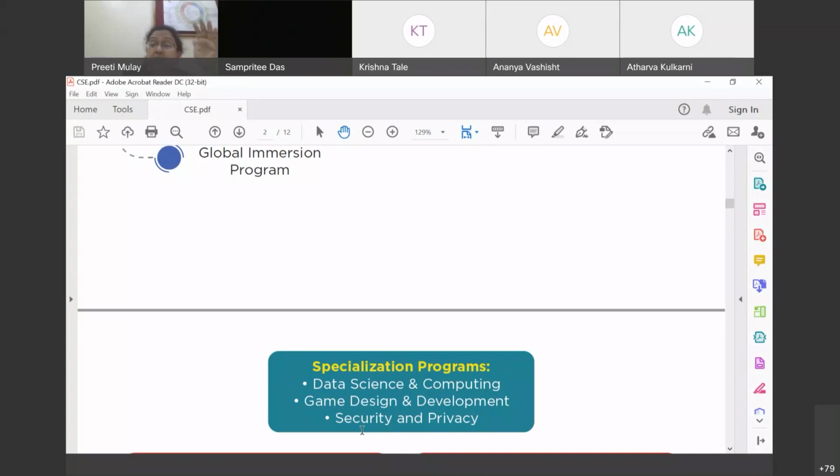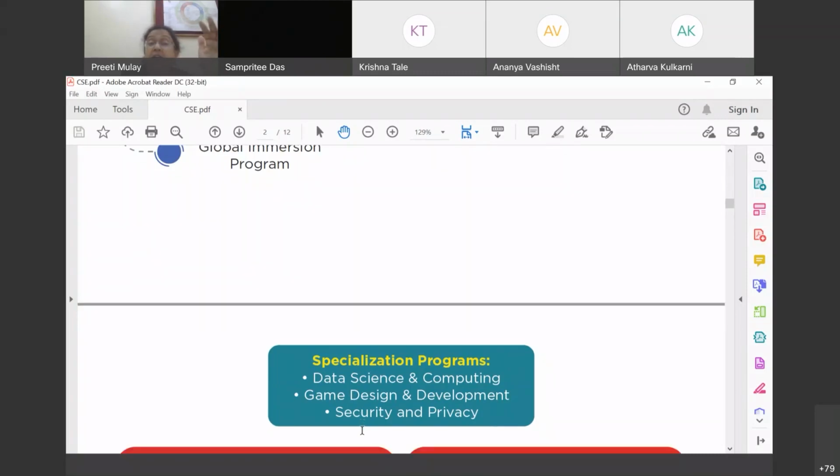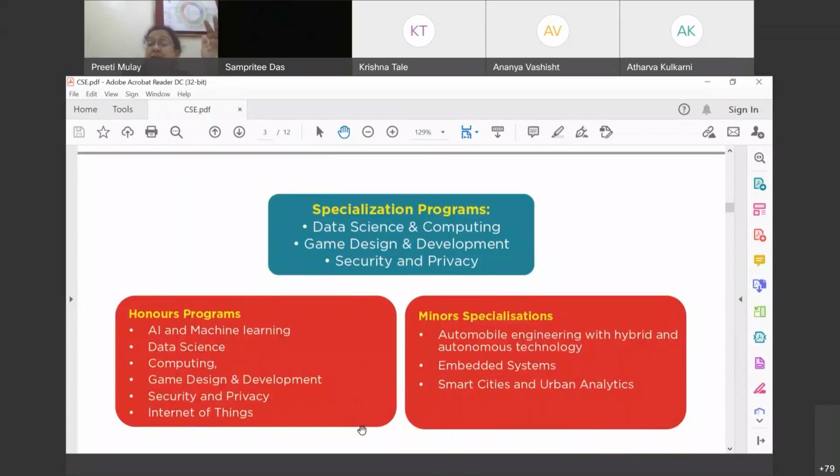But specialization is not the only one. We have lots of honors and minor specializations too. So honors programs are in AI and Internet of Things, and minors are in automobile, embedded, and smart cities, or things like that. Minors means the specializations which are offered by other departments. Let me give you an example.